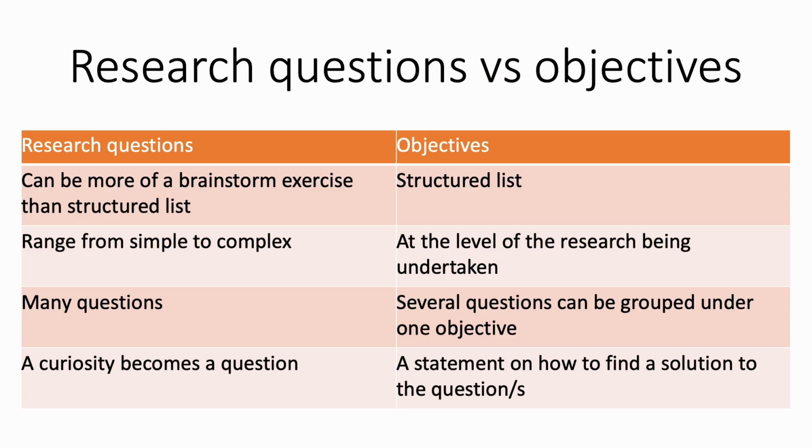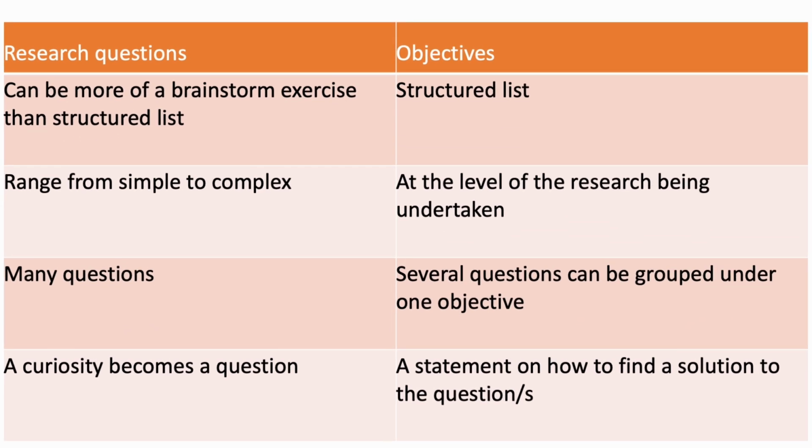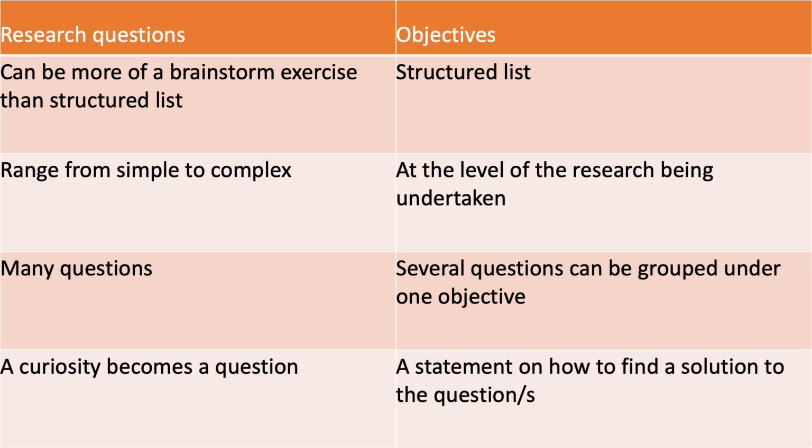We also need to clarify here, what is the difference between a research question versus an objective? In my mind on this one, a research question, as I've said many times already, is a brainstorming exercise and not necessarily a structured list. An objective is a definite structured list, and there's often 3 or 4 objectives per aim, maybe sometimes more. Research questions are going to be a lot longer. The research questions, again, this is my interpretation of this, is often a simple question to a more complex problem.